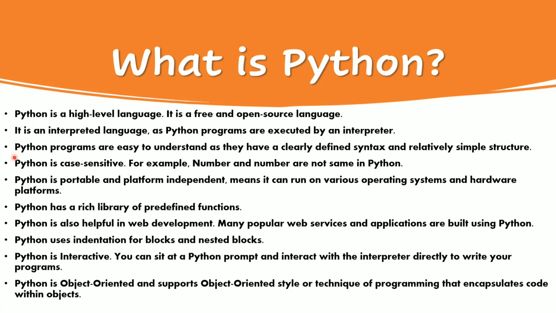And the next one is Python programs are easy to understand as they have a clearly defined syntax and a relatively simple structure. So Python can be told as one of the easiest programming languages ever. So they are very easy to understand for us, for a beginner programmer. And Python is case sensitive unlike many other languages. For example, number with a capital N at the first and number with all lowercase letters are not same in Python. This makes it a bit difficult for us, and sometimes it is also useful.